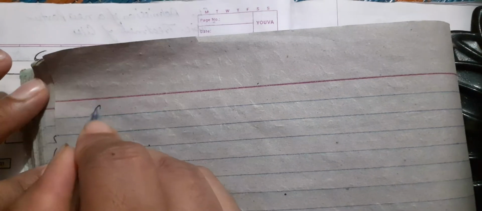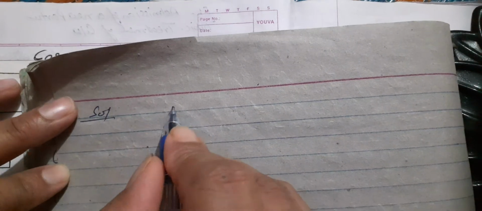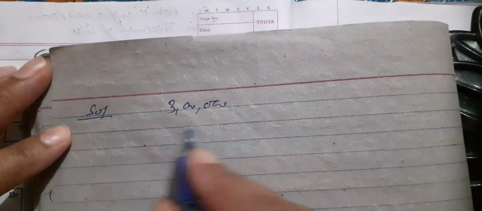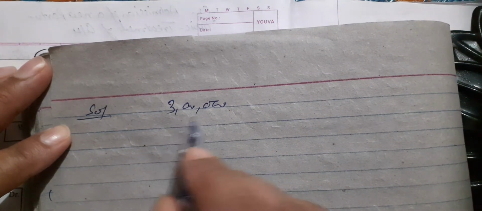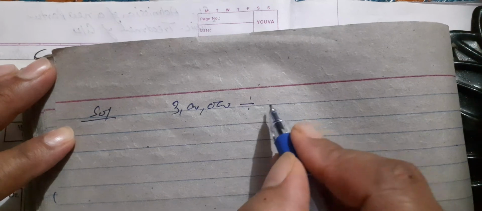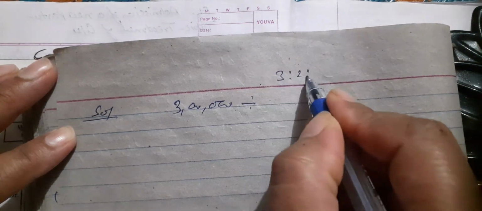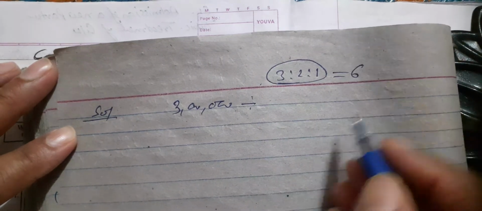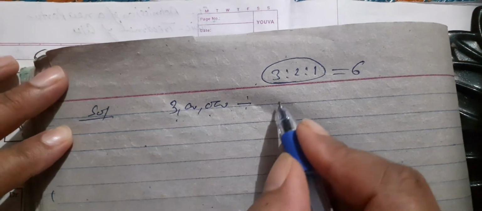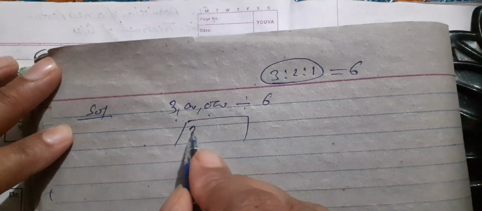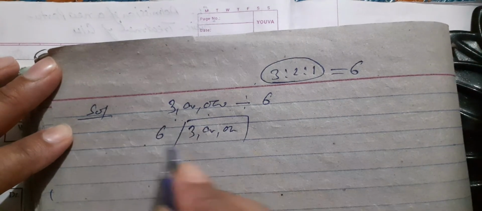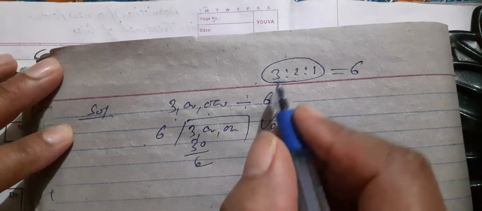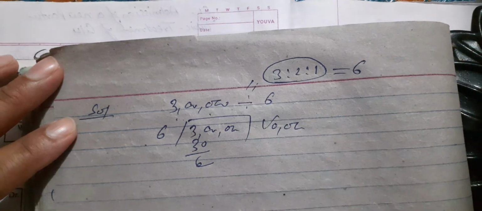So children, the firm's goodwill amount is 3 lakh rupees, which appears in the books of account. Now this 3 lakh rupees goodwill amount we will distribute in the ratio 3:2:1. The total ratio is 6, so now we will divide this amount in the ratio of 6. According to this, 3 lakh rupees divided by 6, 6 fives are 30, so 50,000 rupees.